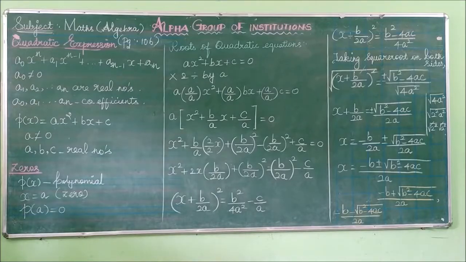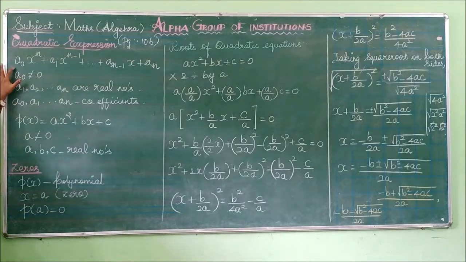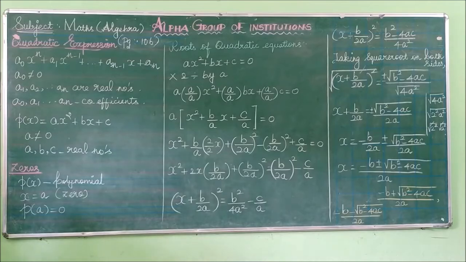So listen. In particular, an expression of degree 2. This is the form for degree n; particularly for degree 2, what is it called? Quadratic expression. So here they denote the quadratic expression, which is of degree 2 and is expressed as P of x equal to ax squared plus bx plus c.